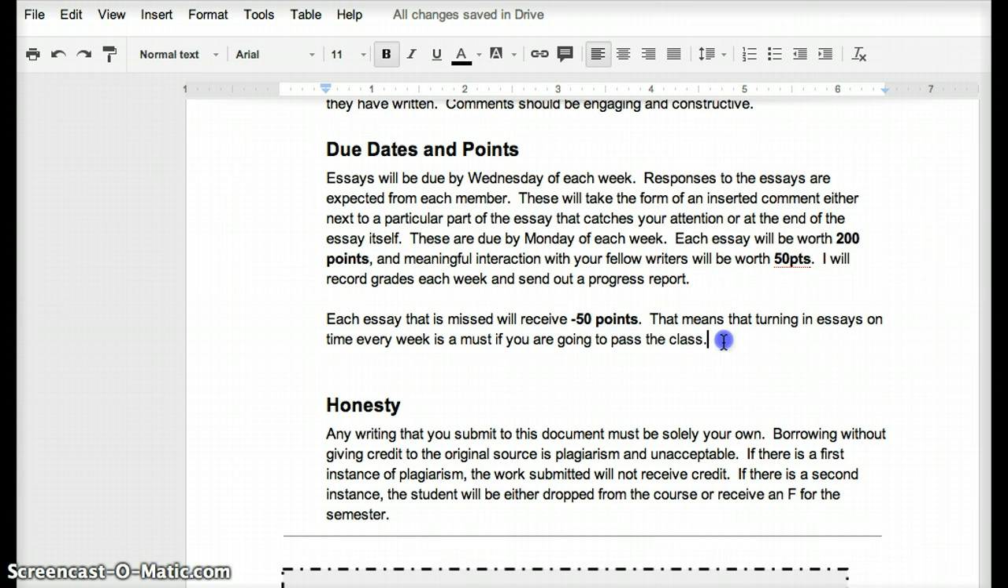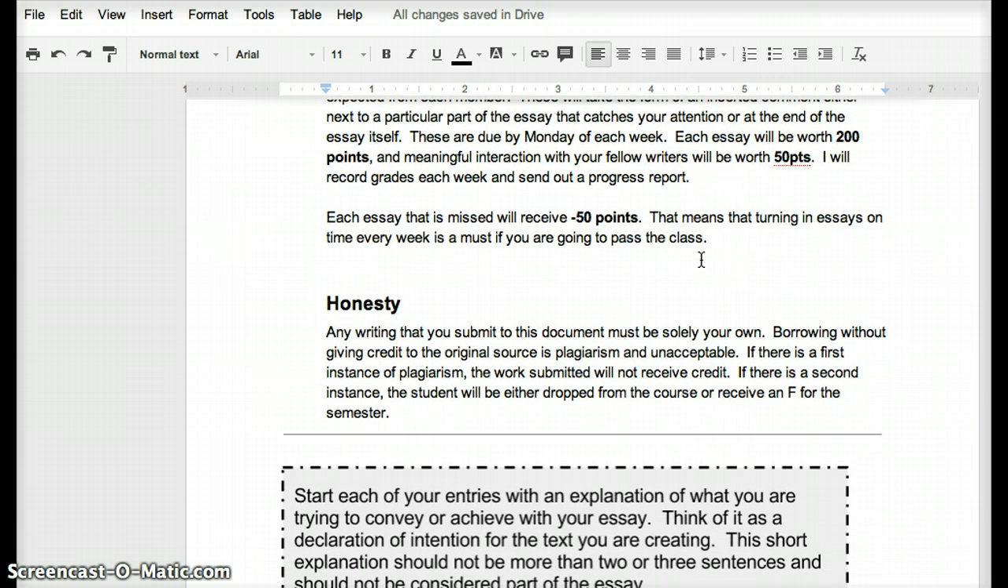And what I have not written in here, which I need to and I will in the latter version that you get of this document, is that if you do not provide comments for your group members, you will receive minus 20 points. So it's 50 points for providing comments, minus 20 points for not providing any. And so there is a massive incentive to move ahead in terms of the points.